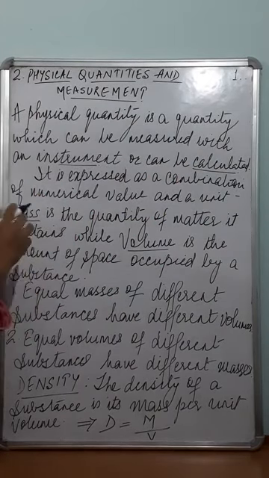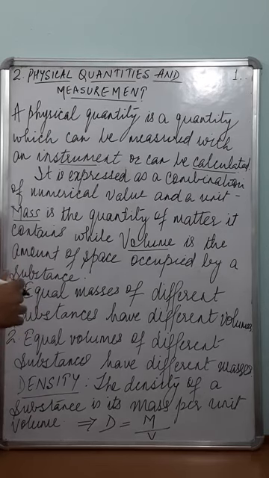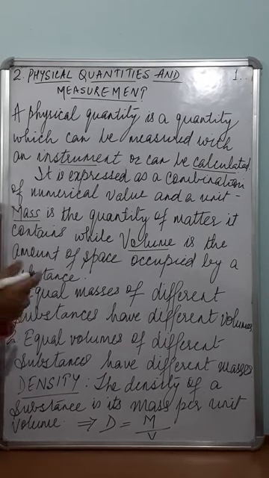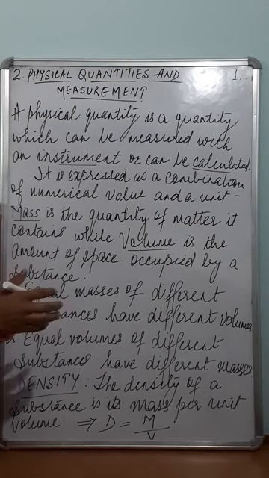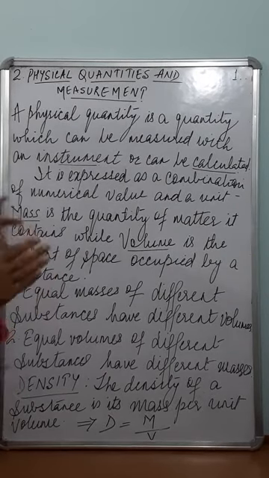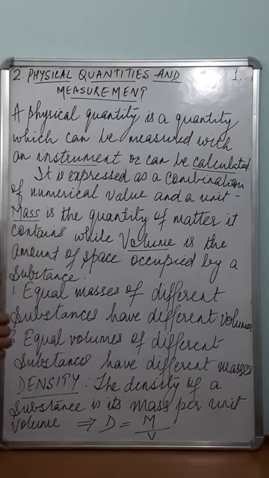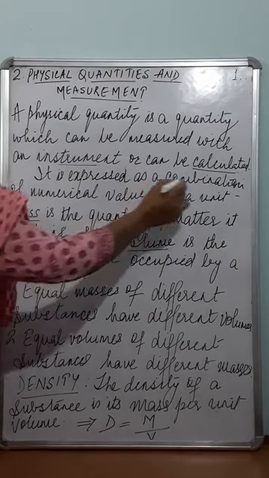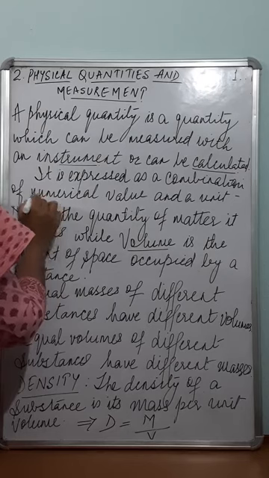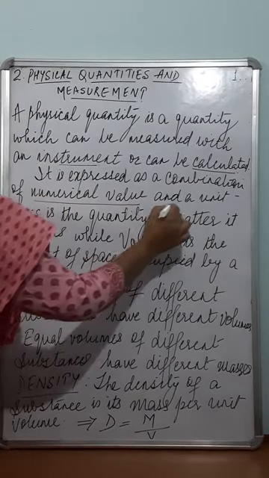So most of the terms in physics which you have learnt last year are all physical quantities, such as mass, weight, density. All these things you have had a basic idea of last year, right? It is expressed as a combination of a numerical value and a unit.